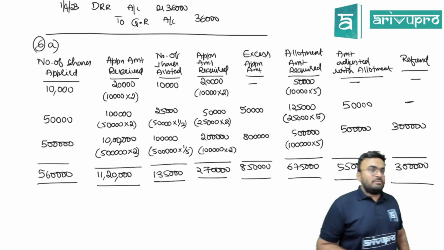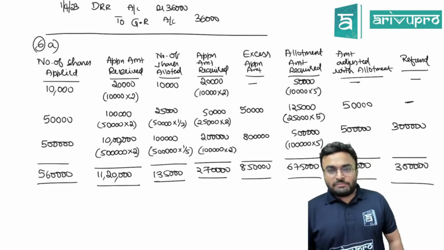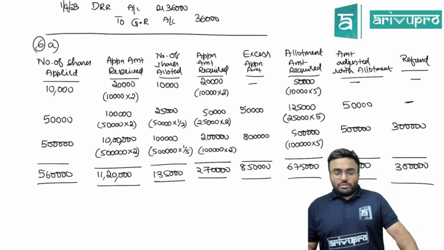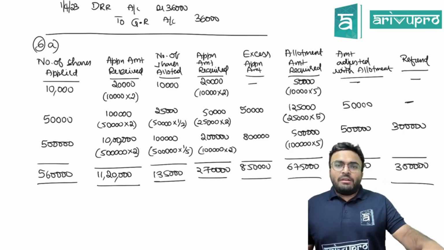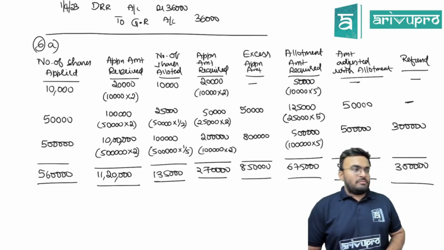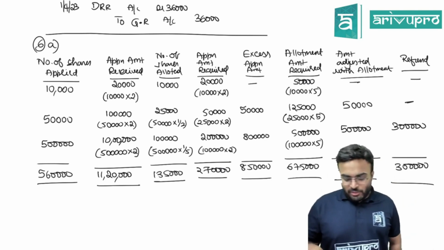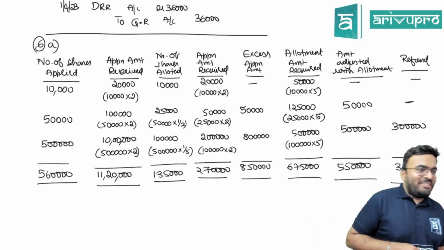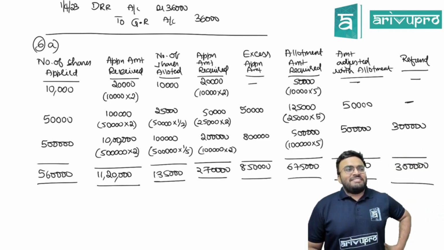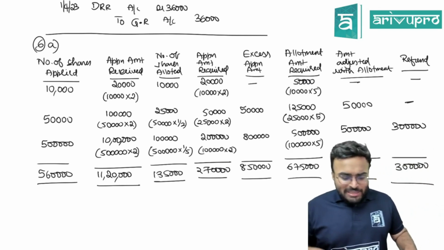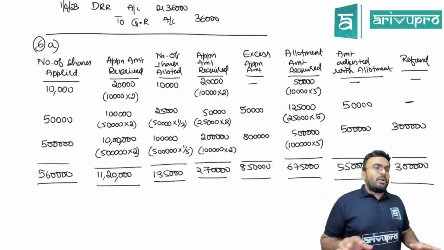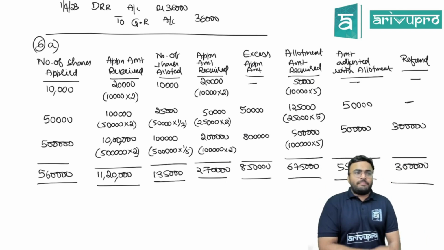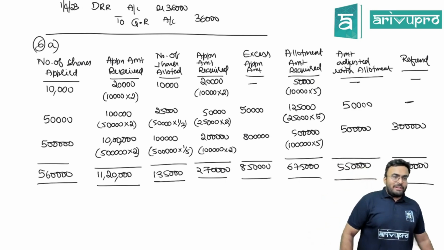This is your table. With this you have to pass journal entries. You need 2 journal entries for the application stage, 2 journal entries for the allotment stage, and 2 journal entries for the call stage. 6 journal entries you will need. Application stage, allotment stage, call stage. All the numbers required for the journal entries are there in the table. Everything that you require is there in the table.